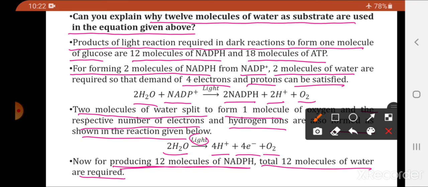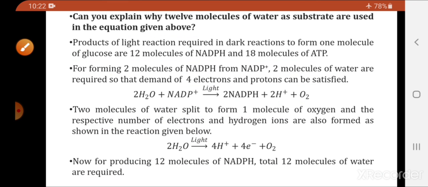So that is regarding the history of photosynthesis. I end my lecture here. In the next lecture, we will be studying where the process of photosynthesis occurs and how it takes place. Thank you students.